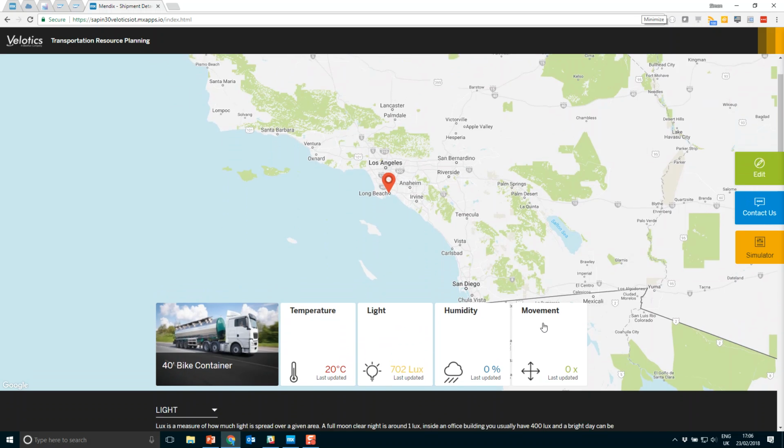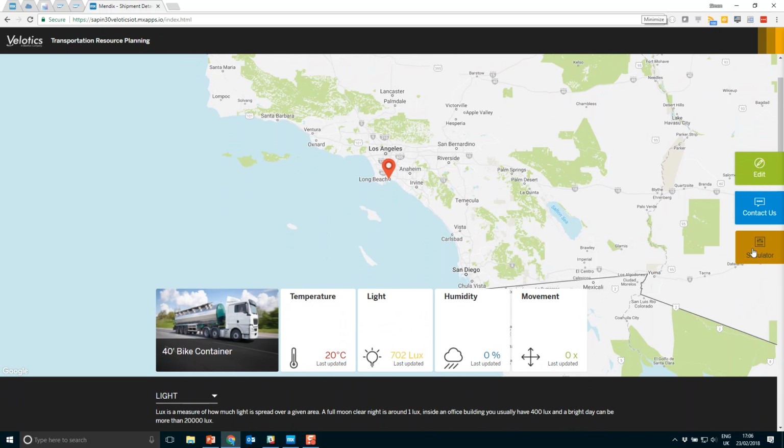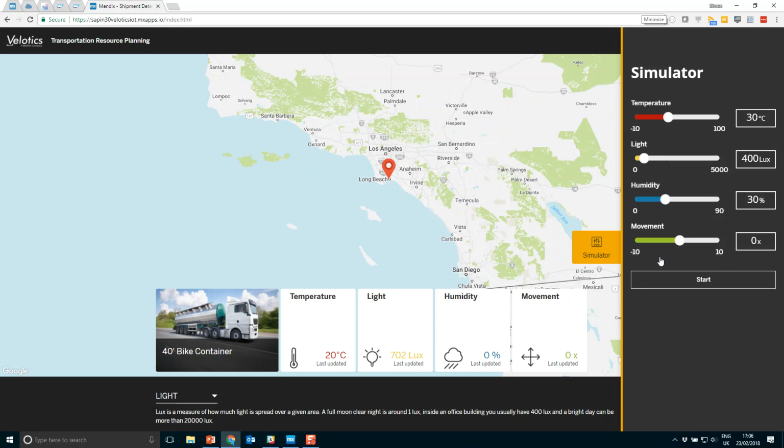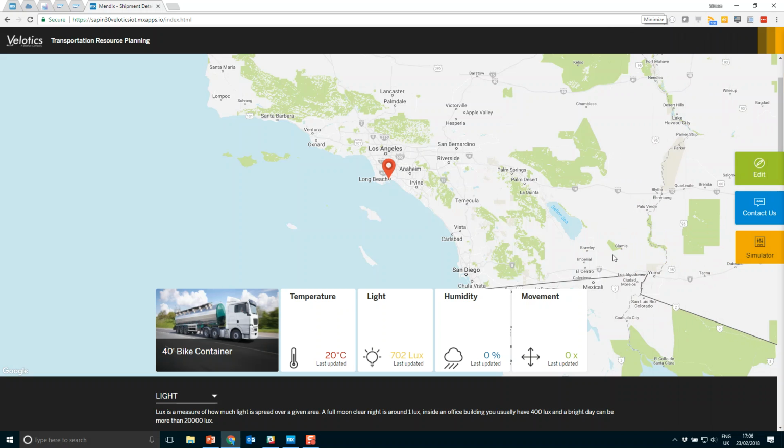So let's go ahead and start running this application and view some live data coming into our app. We've built into this application a simulator, and the simulator allows us to send data to the IoT services from Leonardo and view that live in this particular dashboard. When we hit start, this will now feed the data live into the IoT service, enabling us to see this on our dashboard as well.